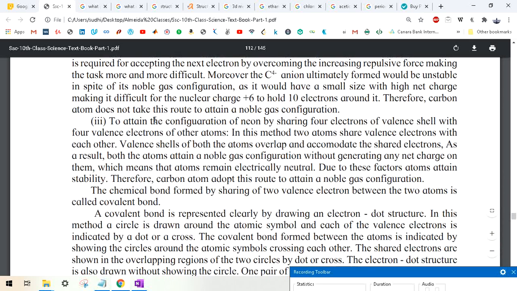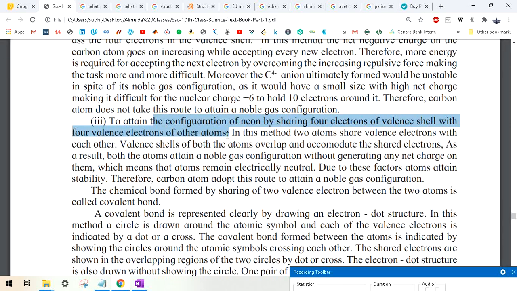See, to attain the configuration of neon, it shares the 4 electrons of its valence shell with 4 valence electrons of other atoms. In this method, 2 atoms share valence electrons with each other. Valence electrons means the electrons in their outermost shell. They will share, they will not occupy. Please understand this. Having a negative charge or accepting an electron means you are the owner of it. But when you are sharing, it means you can use it, and the other person, the one who owns it, can use it too.